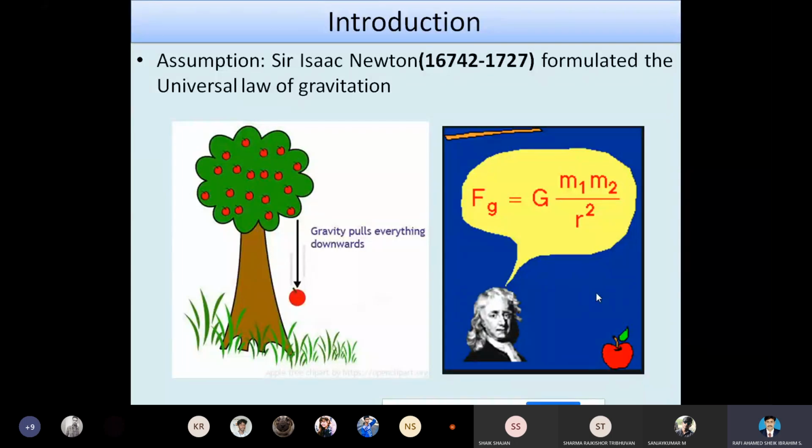That force of pulling here is the gravitational force, which makes the object fall down. With this, he formulated the gravitational law, G m1 m2 by r square. G is the universal constant, m1 and m2 are the masses of the objects, and r is the distance of separation between the objects.